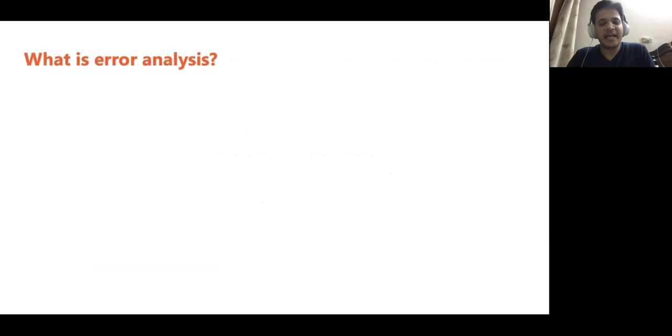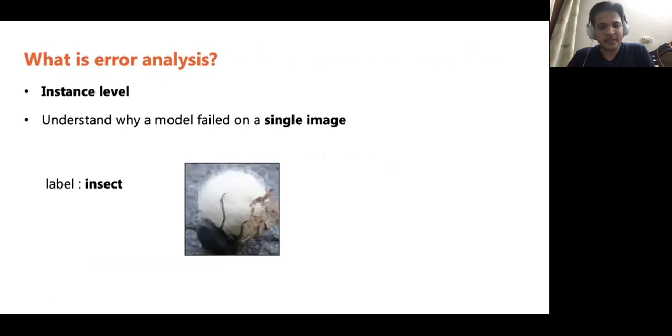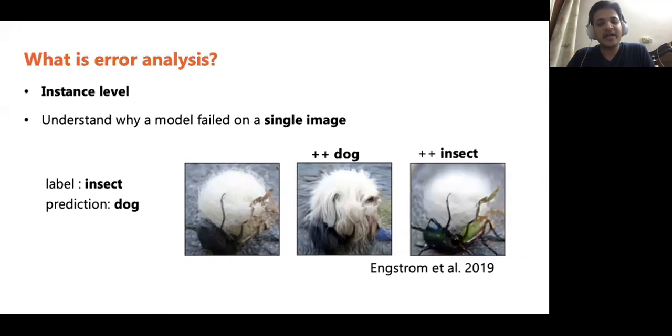So, what does error analysis even mean in the context of machine learning? Well, the honest answer is that there is no standard definition for it, but in the context of what may be important for practitioners, let us try to define it. We can analyze errors at the instance level. The goal here is to understand why a model failed on a single image. Consider this image. The true label is insect, but the model predicts dog. Can we somehow make the image look more dog-like, or similarly, more insect-like, to identify the underlying reasons for failure?